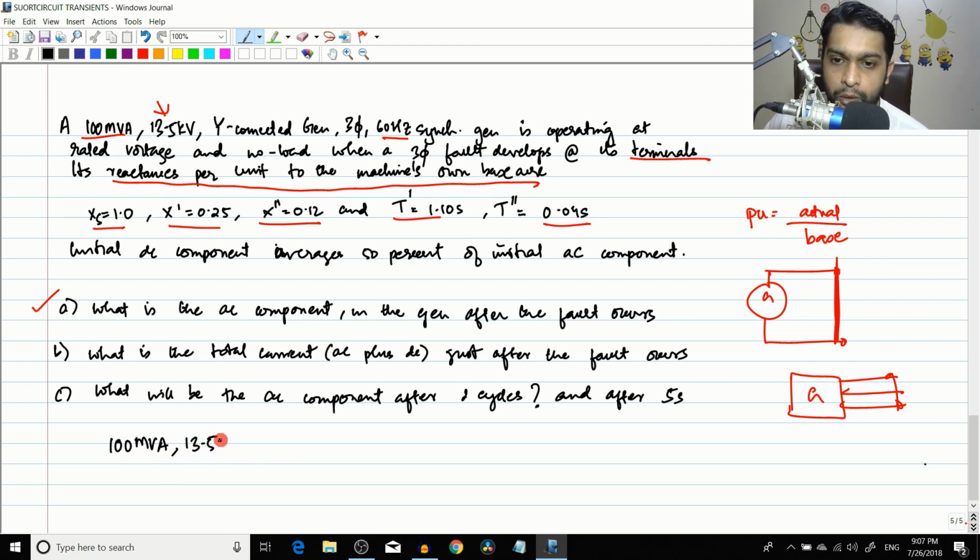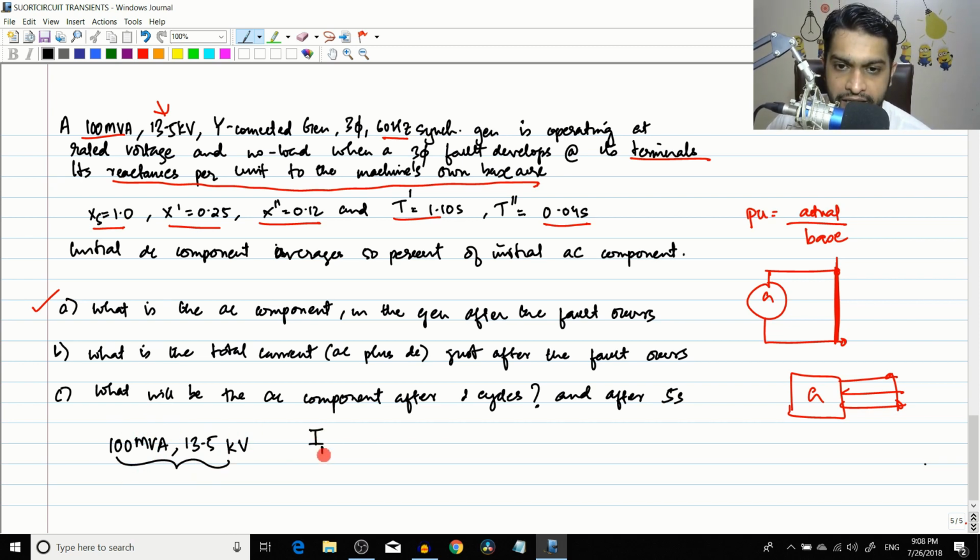It's a very interesting topic. And this is a 13.5 kV generator. Now in per unit concepts, we have to assume two of the quantities as base quantities, and the third quantity you have to find from these two base values. So let us take these two quantities, that is the apparent power and the voltage, as the base quantities.